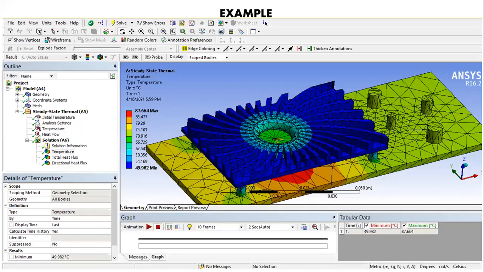This is one of the examples of an ANSYS study in which a graphic card and electronic item has been replicated. Since the electronic and electrical field is growing, and even in the mechanical industry mechatronics has been introduced, if we need to find out how heat dissipation can be achieved and how we can go with different designs for an electronic component to achieve the optimum temperature, you can perform that study also with the help of ANSYS.